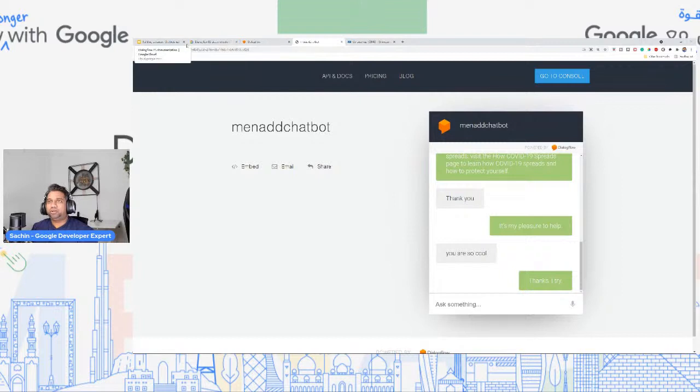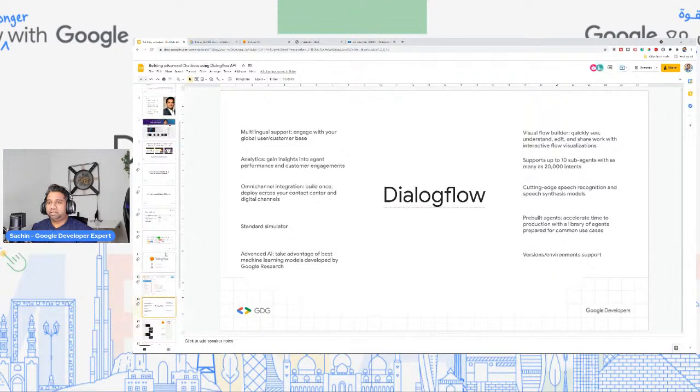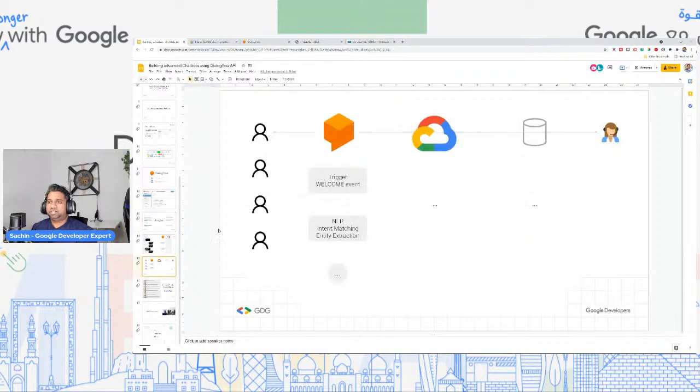Now we covered a lot, right? Coming back, we saw the simulator. We've seen speech recognition, pre-built agents, environments, all of those things. Now, the next thing that I would like to show is how we can take this a bit further by using an actual application where your users will be interacting with the bot.